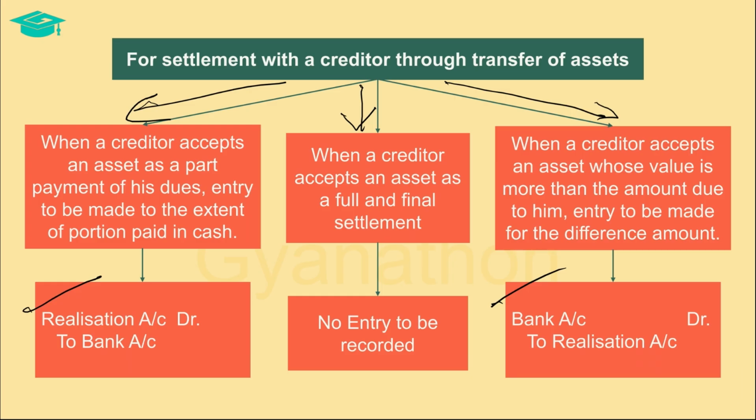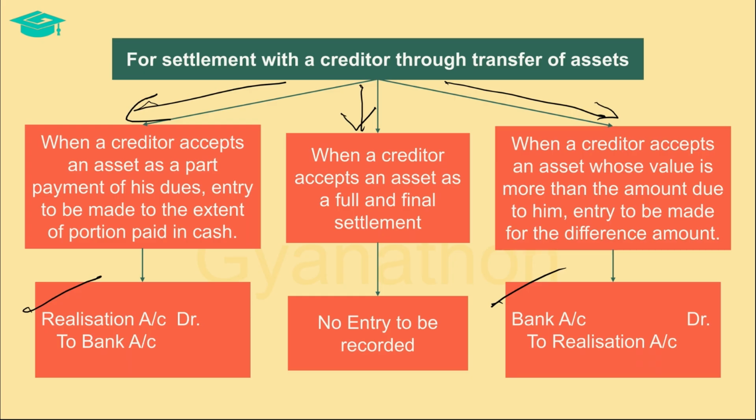Now, here let us understand the effect of this entry. Here, the value of what was taken over by the creditor is more than what was actually due to him. So, firstly, out of the value of the asset, an amount equal to what was due to the creditor is set off in the realization account. And the additional value of the asset taken over after setting off the creditor's dues must be accounted for.